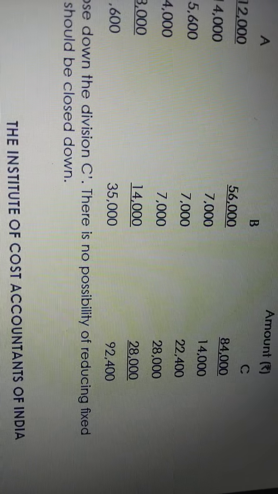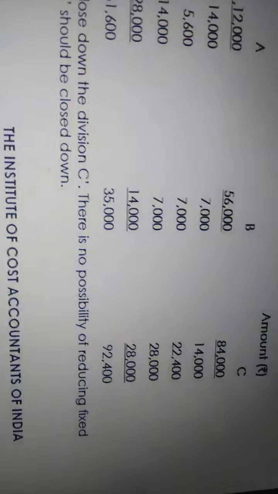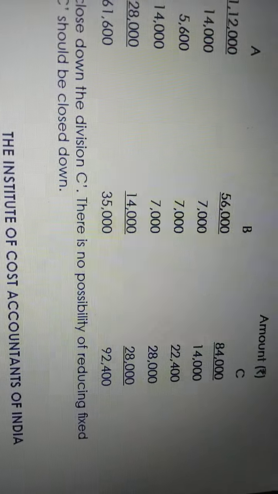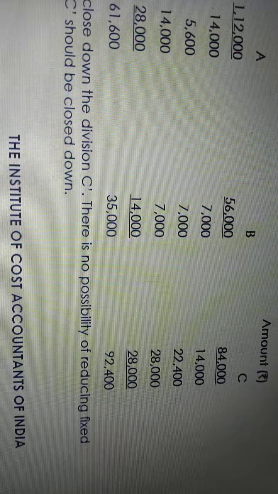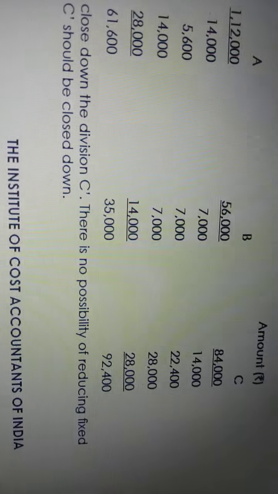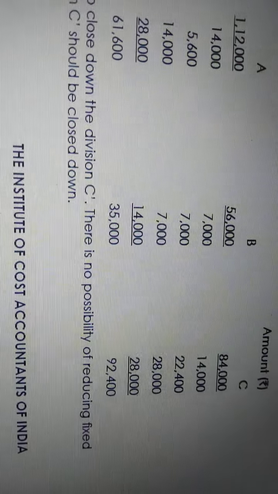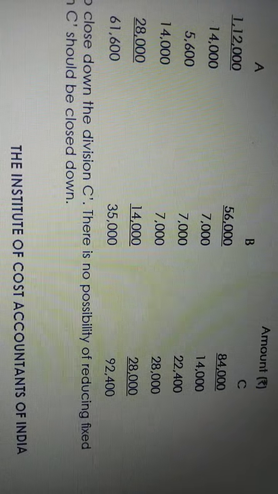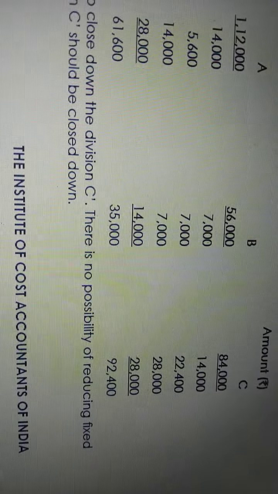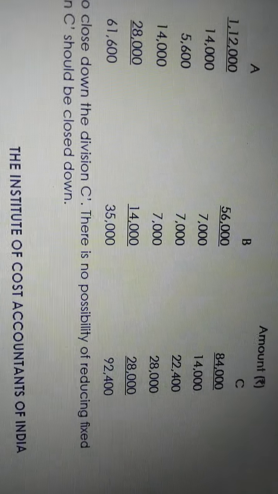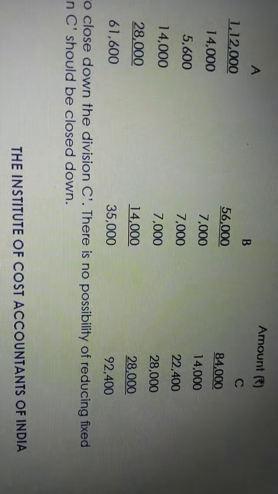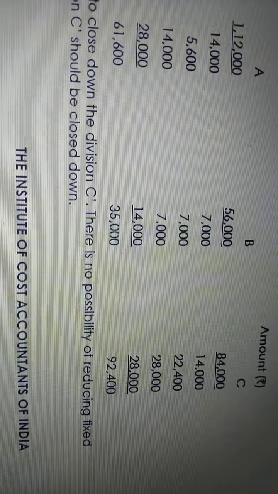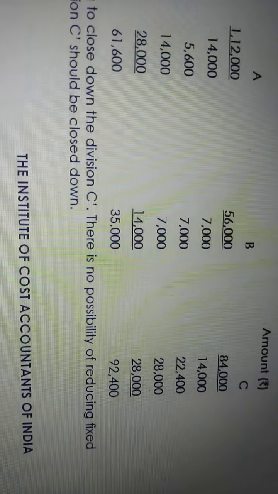We can't avoid that cost. We still have to incur the 28,000 rupees. In such a case, whether we should close C or run with C, that is the question. If we do not close C, what is the company's total profit? If we close division C, what is the company's total profit? Okay, we will solve the answer now.